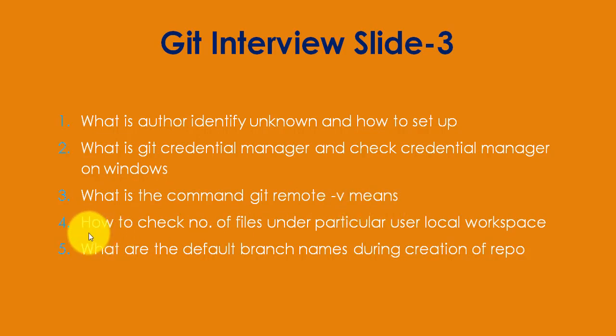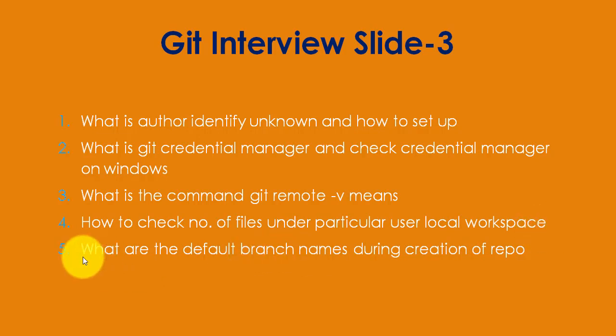Question number 14, how to check the number of files under a particular user's local workspace. There is only a single command, two letters only, ls, that's it. So if dev1's workspace has 3 files, if you open Git Bash and type only ls, you'll get three files with names. If dev2 has 4 files and you open Git Bash and type the command ls, you will get 4 files with names as well. So for question number 14, I have described the steps to check the number of files under a particular user's local workspace.